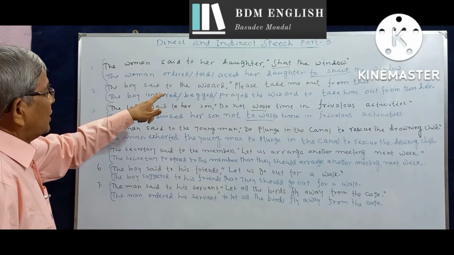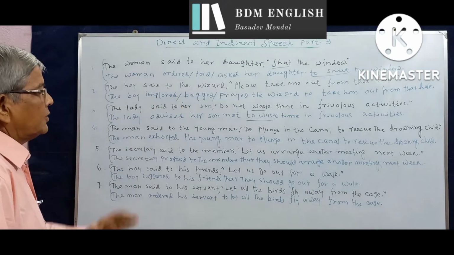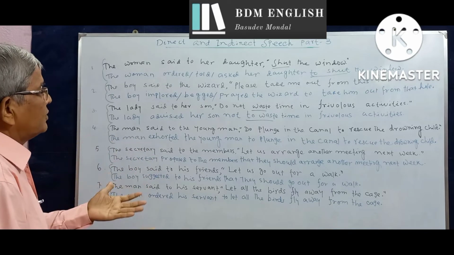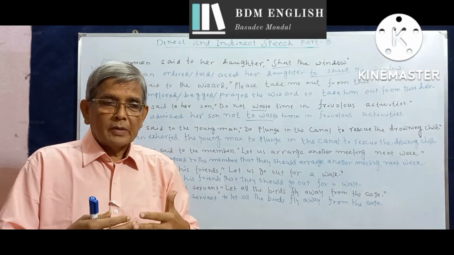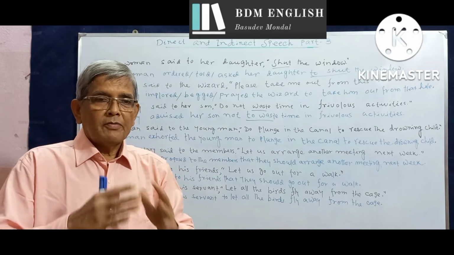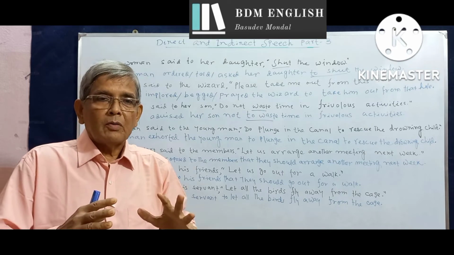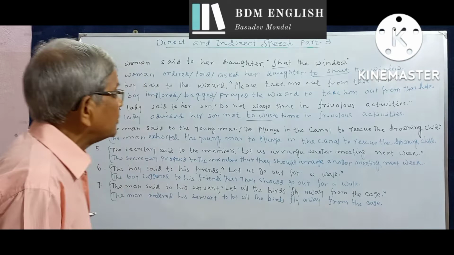The woman told or asked her daughter to shut the window. So that's easy. We do not need to change the tense. Yes, we need to change the pronouns, wherever necessary, particularly the first person pronoun and the second person pronoun. The third person pronouns do not change in any category of sentences.